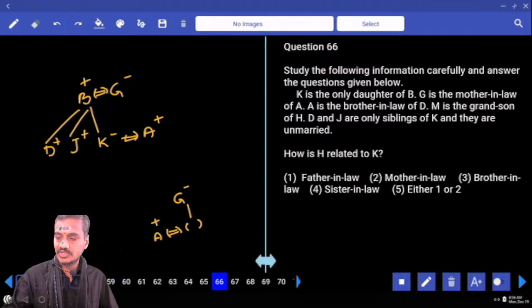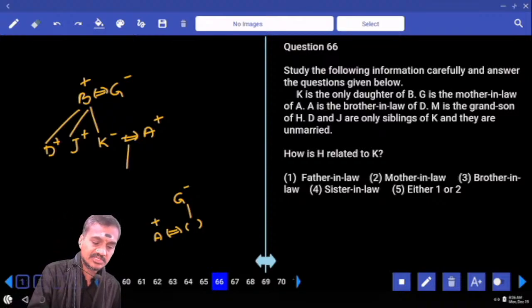And at the same time we have one more piece of information. M is the grandson of H. As M is the grandson of H, H is here.